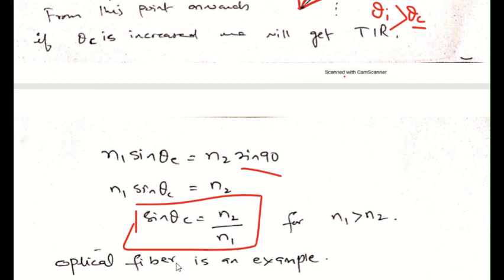Fiber optics again is an example of total internal reflection. So this is all about the important features of chapter number 35. I hope you will understand the basic optics and basic simple rules of reflection, refraction, dispersion, and total internal reflection.